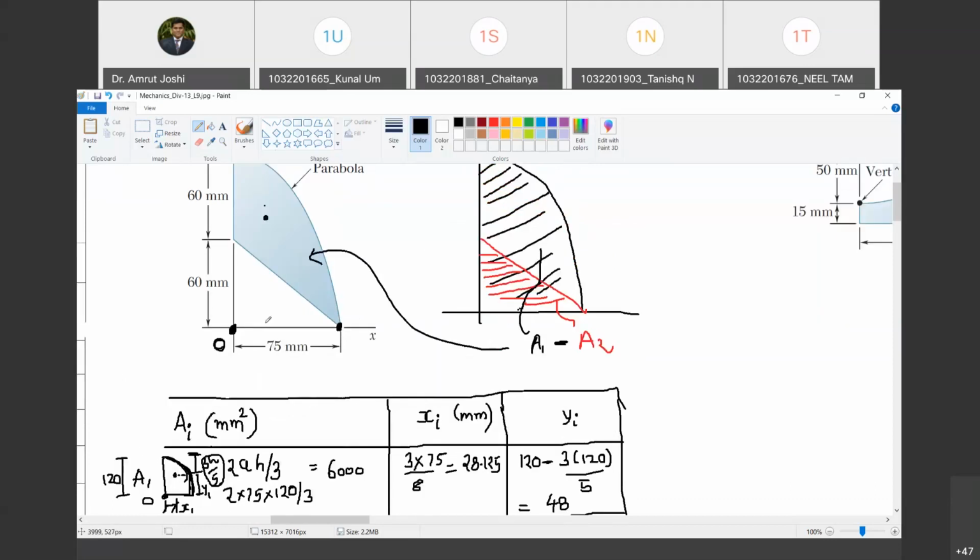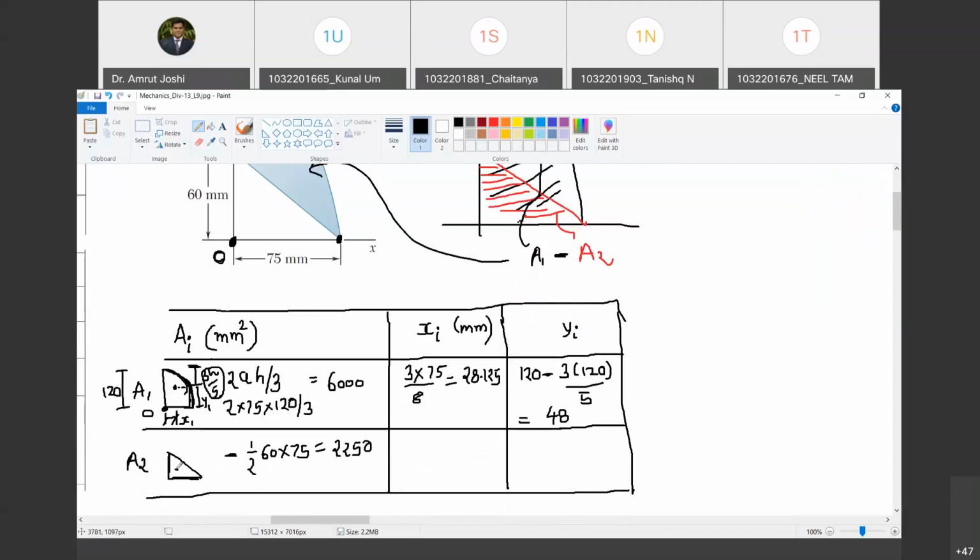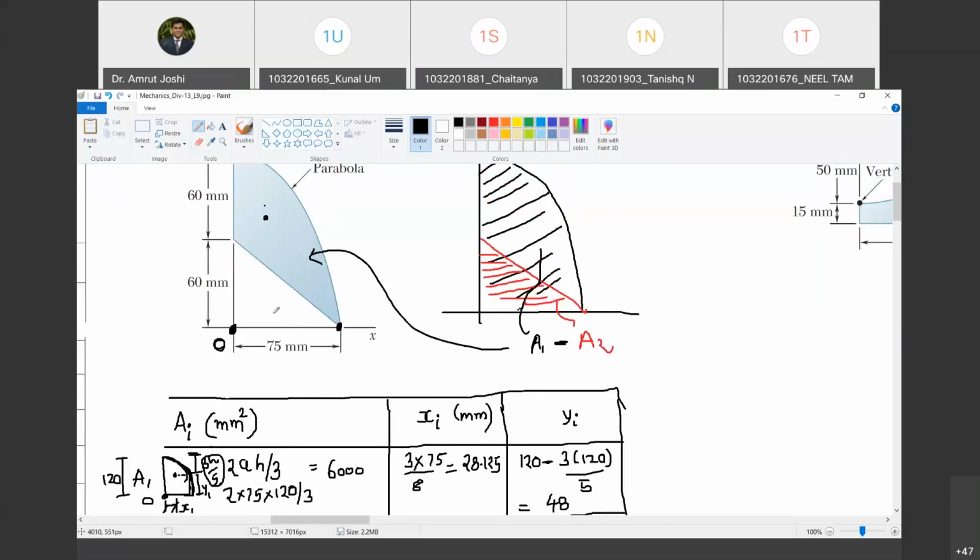Where is the centroid of A2? Can you tell me where it lies? So this is a right angle triangle. Do you agree with me? So its centroid lies at a distance 60 by 3, that is 20. And this distance is 2/3 of 75, and this distance is 1/3 of 75. So what is 1/3 of 75? 25.